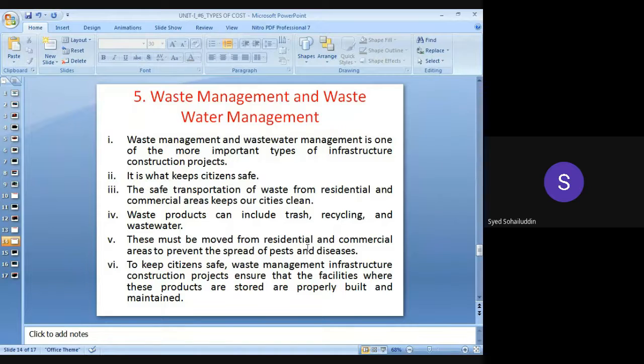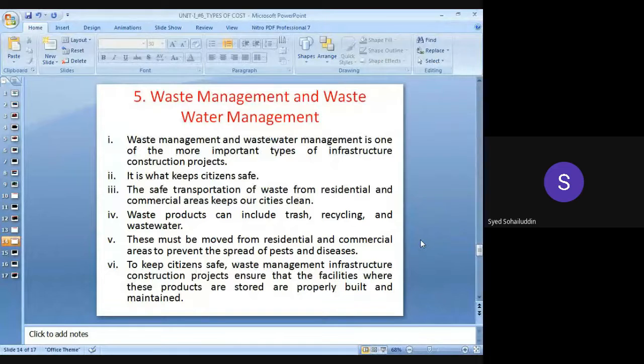It is to be moved from the residential and commercial areas, and in order to avoid various diseases, it is to be dumped outside the cities. There is a separate area in which it is dumped. So from taking the waste from the residential areas up to dumping it outside the city, all this network, all these vehicles, all this management will be required, and various things related to waste management. There is waste management and wastewater management also.